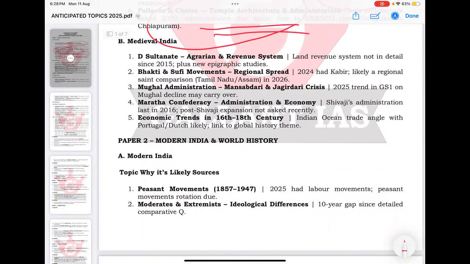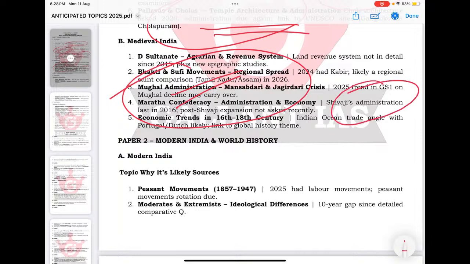Coming to the medieval Delhi Sultanate, yes, the agrarian and revenue system of the Delhi Sultanate. Then the Bhakti-Sufi comparison between North Indian saints and South Indian saints is again important for you. Then there is Mughal administration, especially revenue administration or economic policies, Maratha Confederacy administration, and Shivaji's administration.